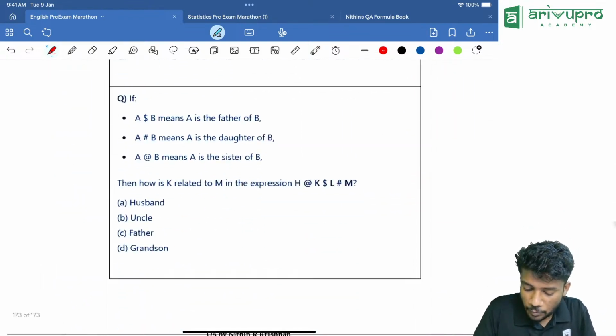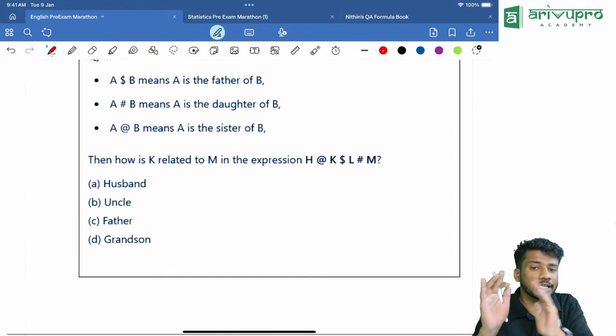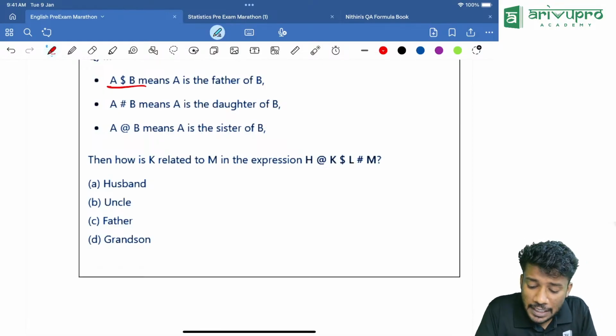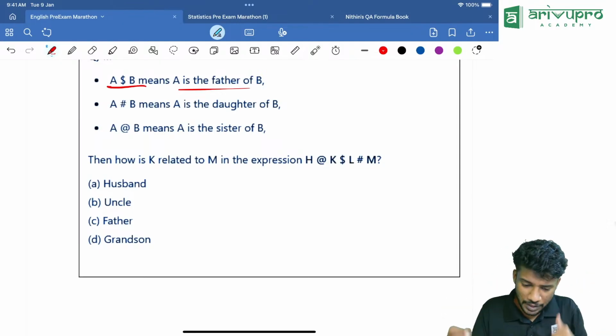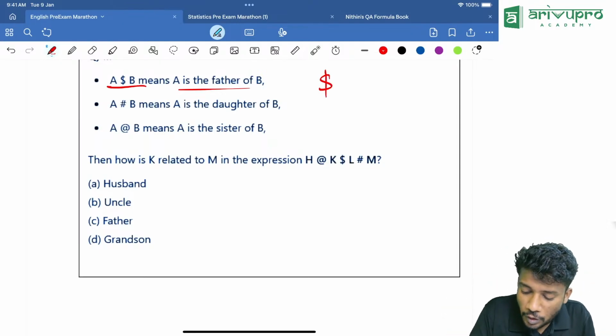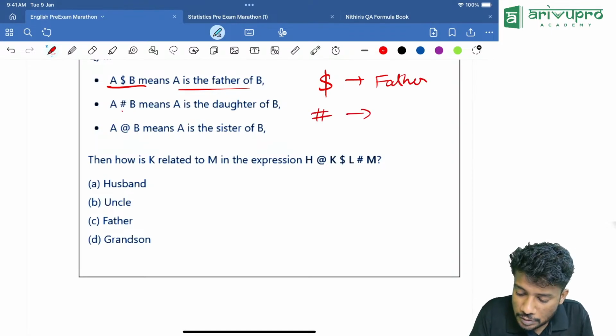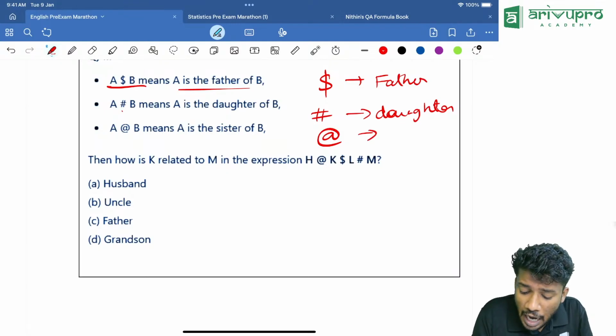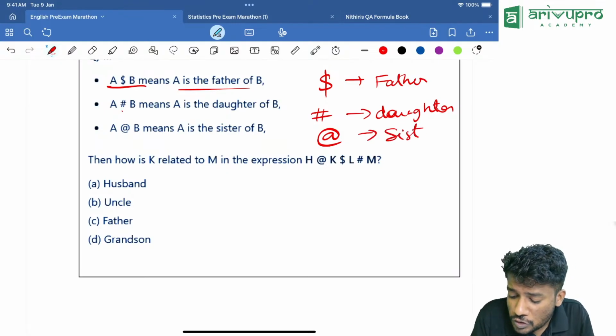Yes. Now, we will check another type of question from this. If A star B means A is the father of B. Sorry, not star, dollar sign. So, dollar sign means what? The father. Keep a note of it. Then, hashtag sign means daughter. Make a note of it so it will become easy for you. Then, at sign means what? The at sign means it is the sister.